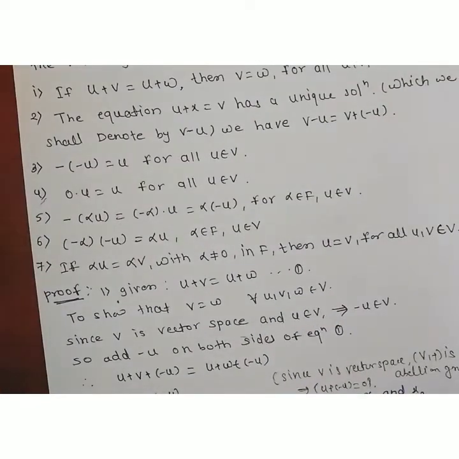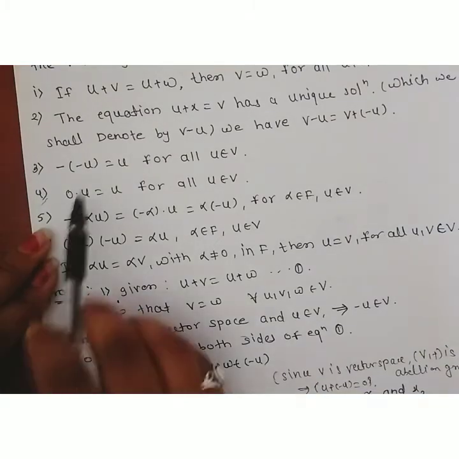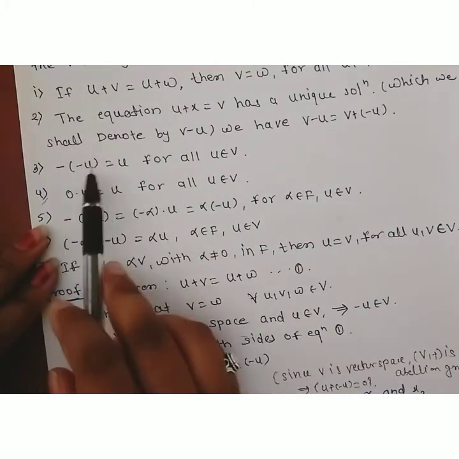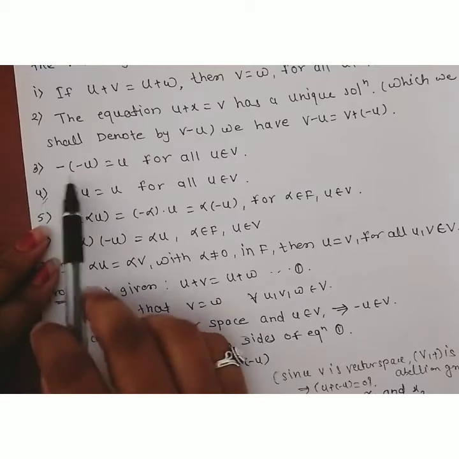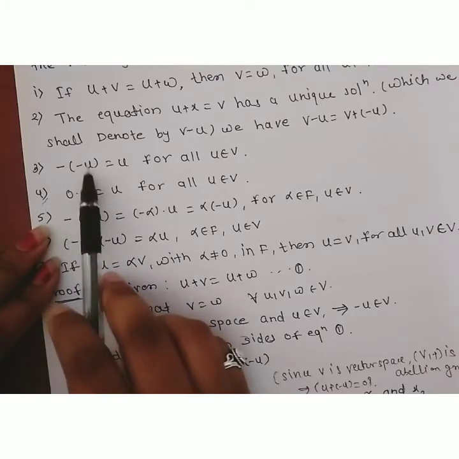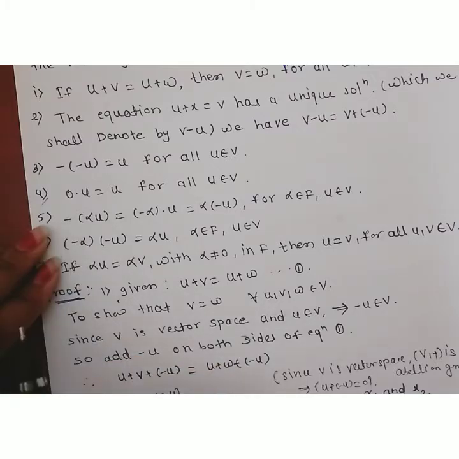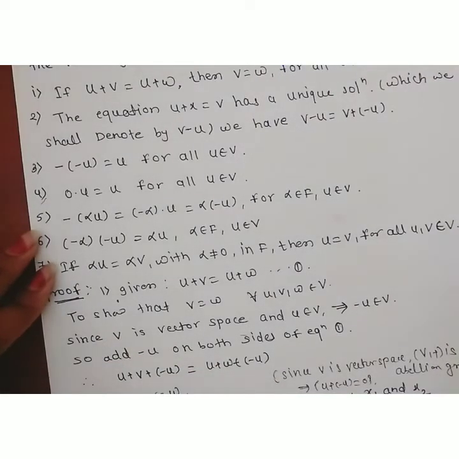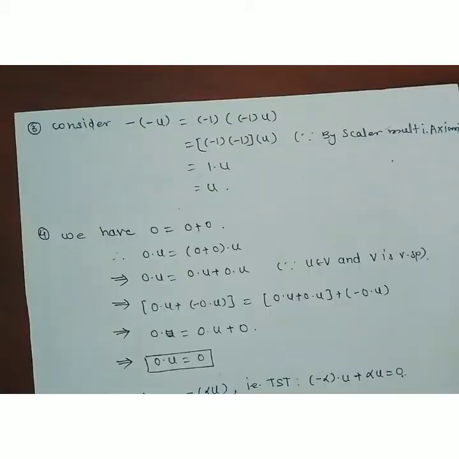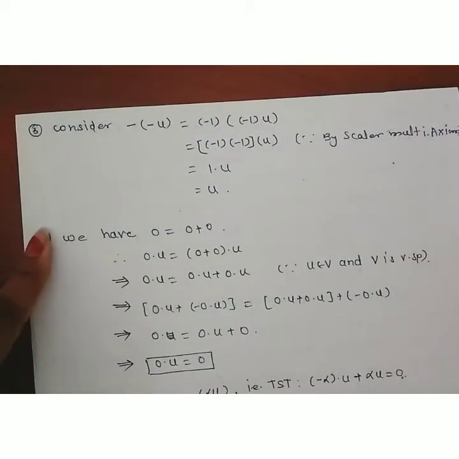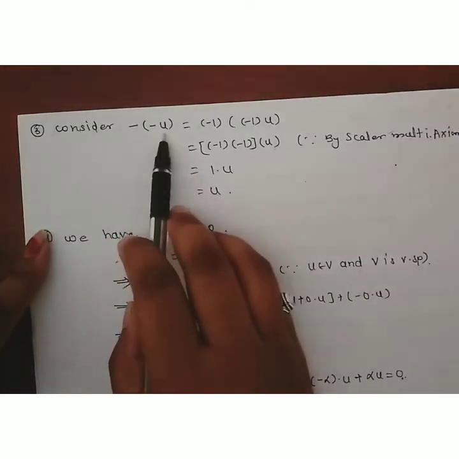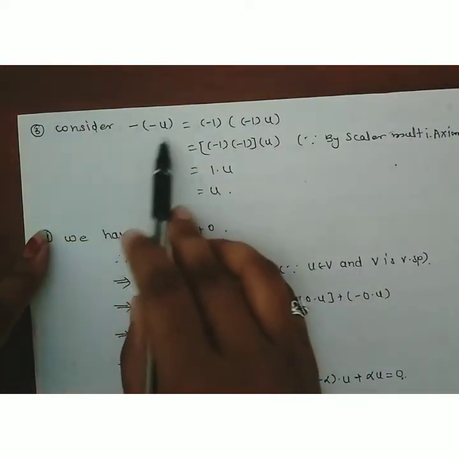Now in the third property, what we have to show is that minus of minus u, that is minus in bracket minus u, is equal to u for all u belonging to V. Consider the LHS, minus of minus u.